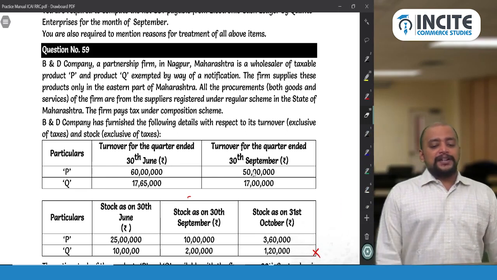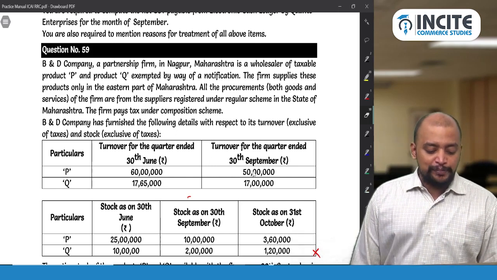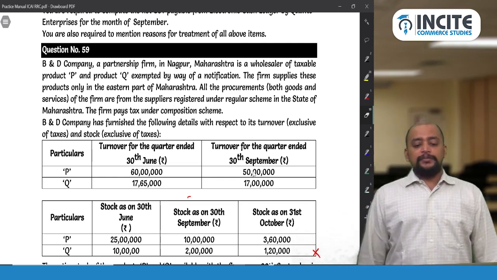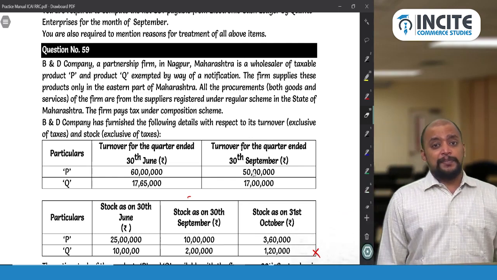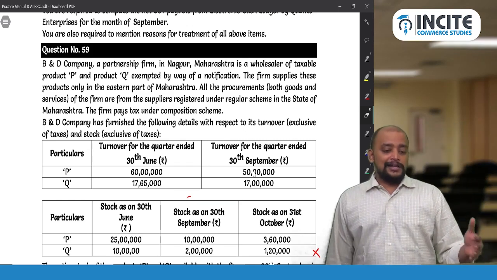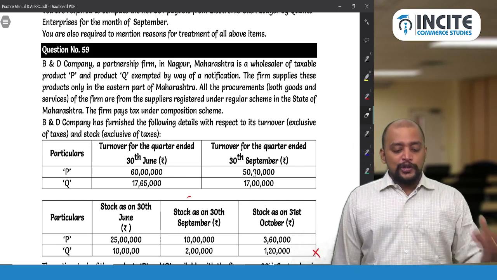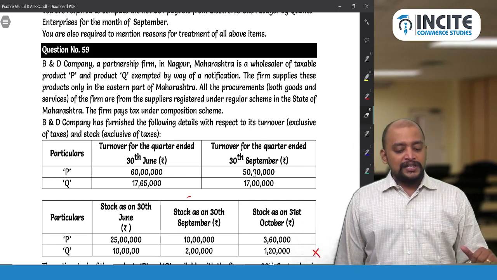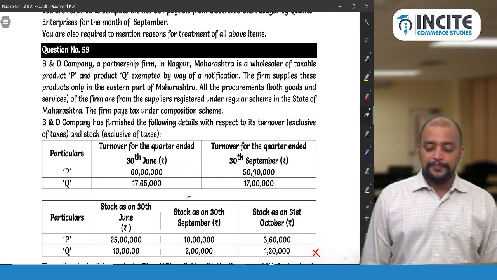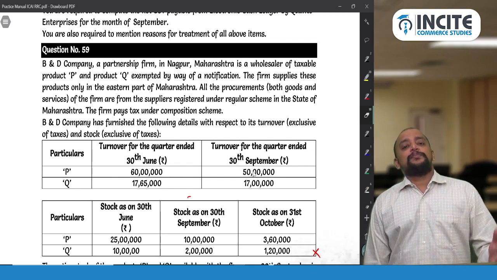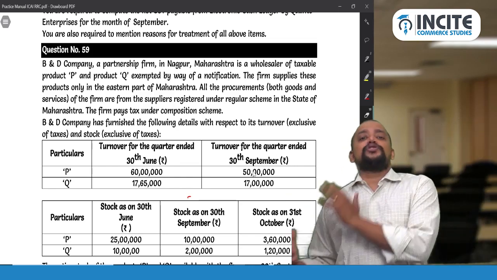B&D Company, a partnership firm in Nagpur, Maharashtra, is a wholesaler of taxable product P and product Q, exempted by way of a notification. The firm supplies these products only in the eastern part of Maharashtra. So they are making this intra-state sale within the state. And all procurements, both goods and services of the firm, are from the suppliers registered under regular scheme in the state of Maharashtra. So their purchases are from a regular scheme, whereas the firm pays tax under composition scheme.